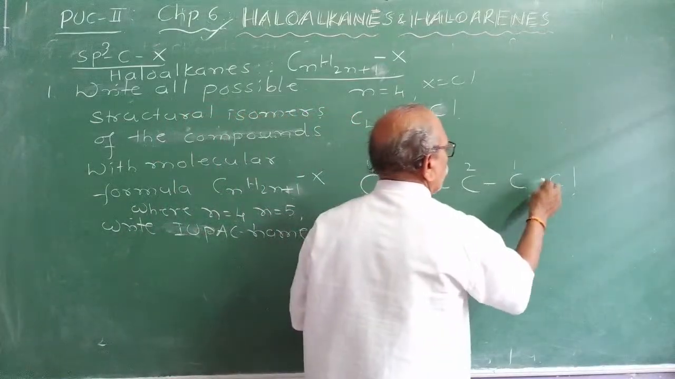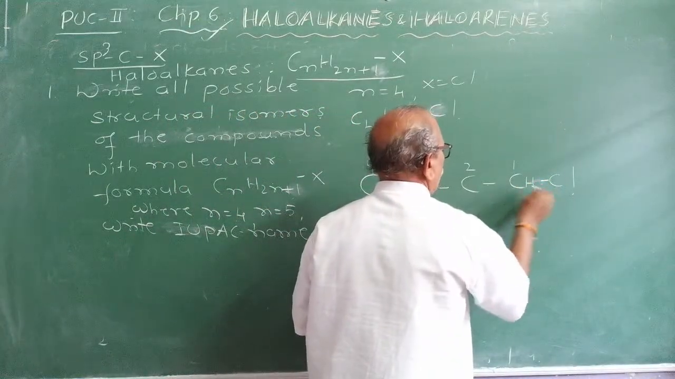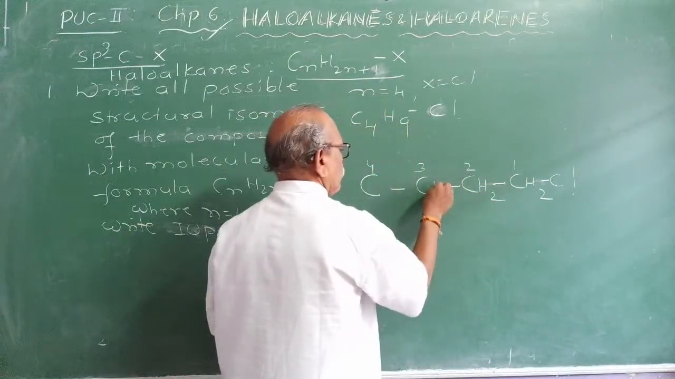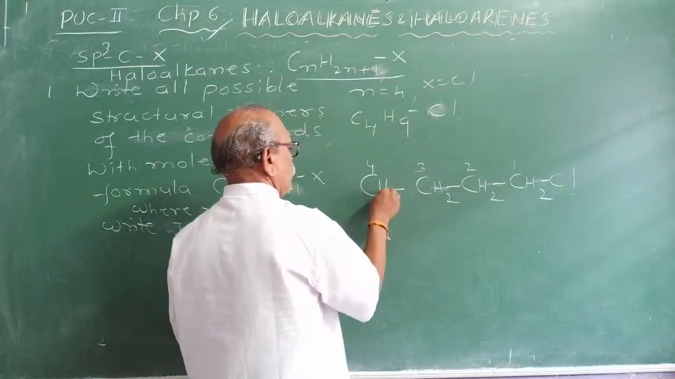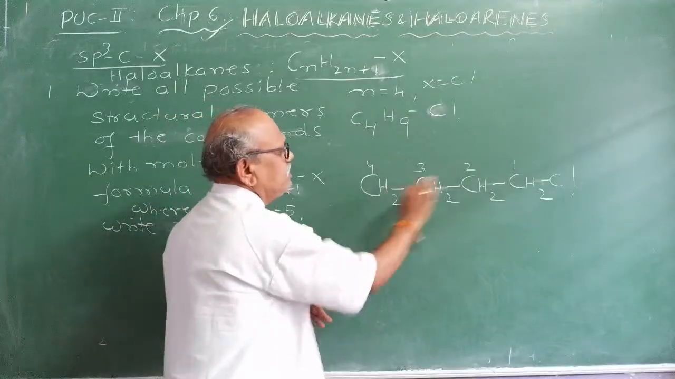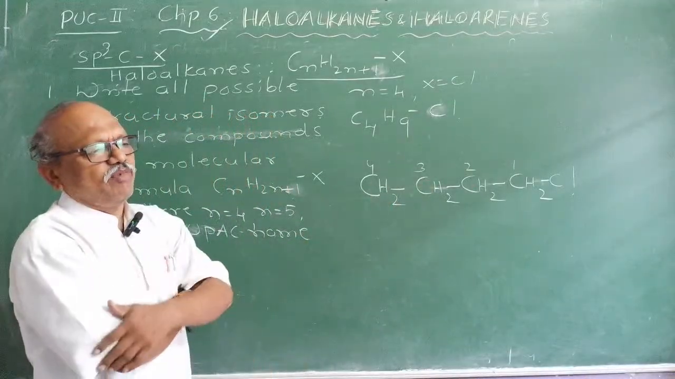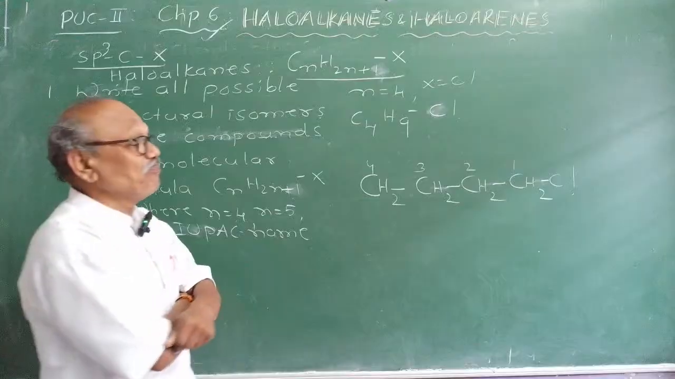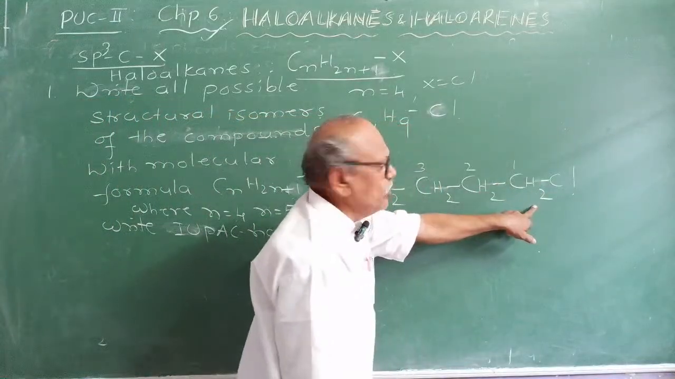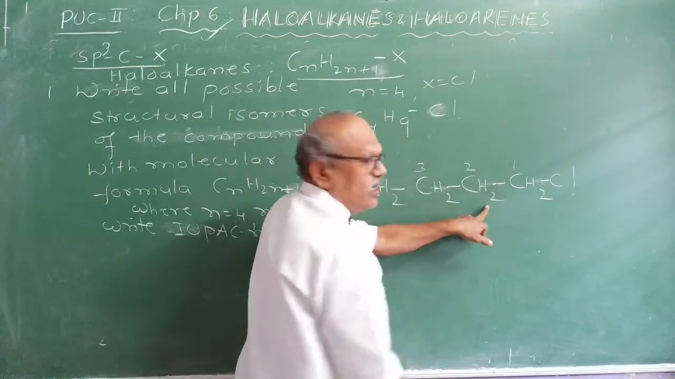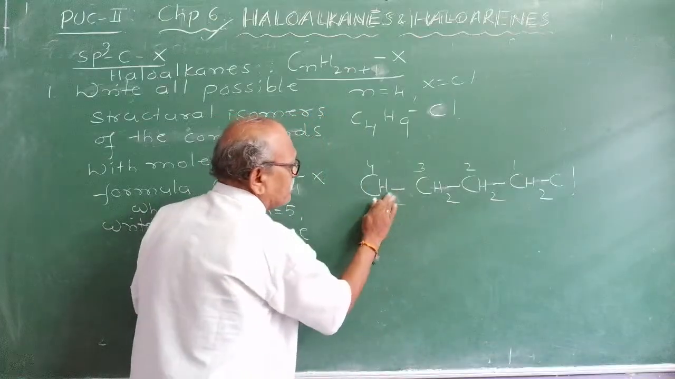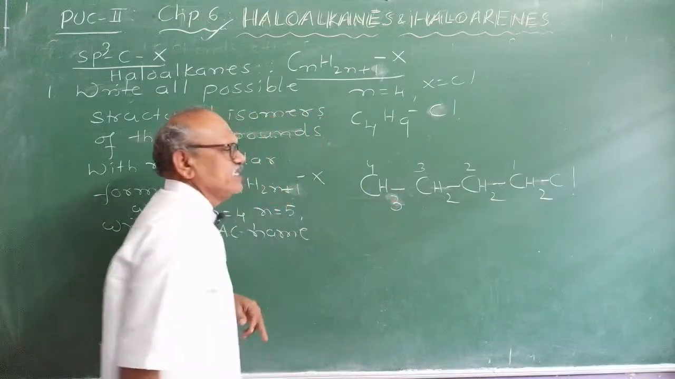The structure is CH2, CH2, CH2. Is there any mistake in this? Observe and tell me. Because 2 valencies are satisfied here, you have to write only 2 hydrogen atoms. Here only 1 valency is satisfied, therefore you must take it as CH3.